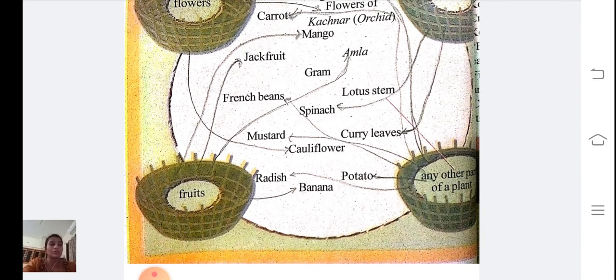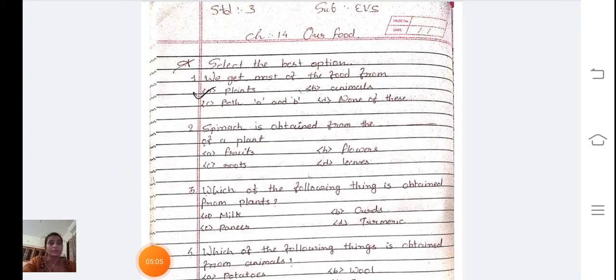So today we are going to start additional exercise of this chapter. Let's see. Select the best answer. We get most of the food from A. Plant, B. Animals, C. Both A and B, and D. None of these. So answer is plants. We get most of the foods from plants.